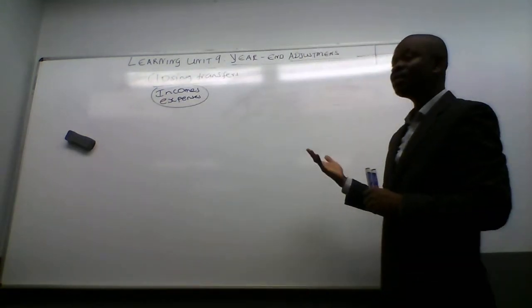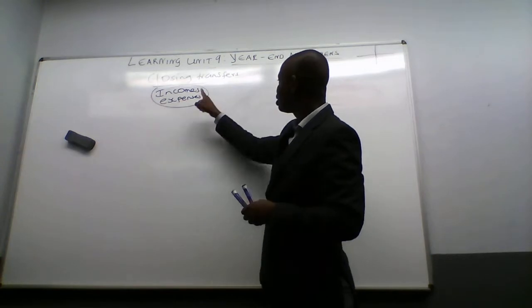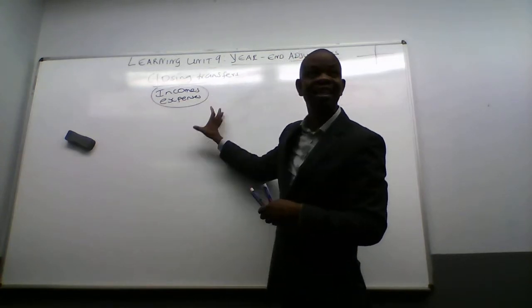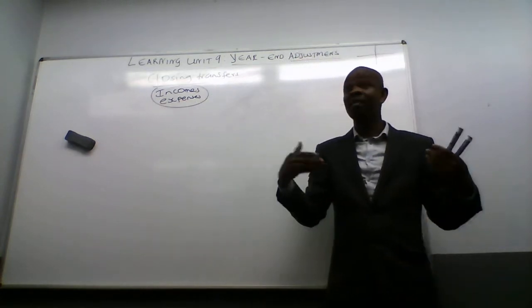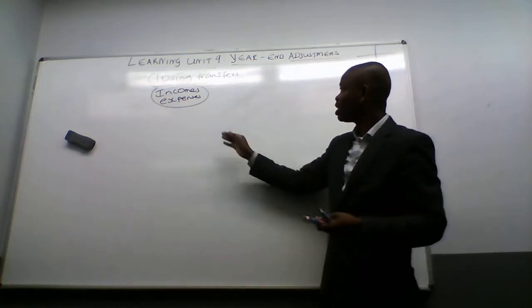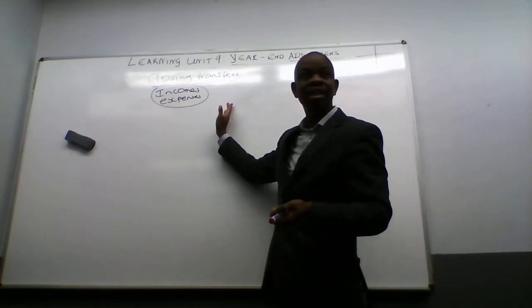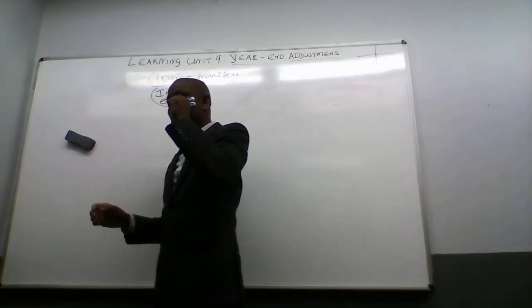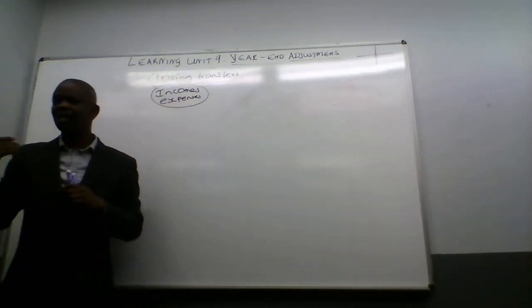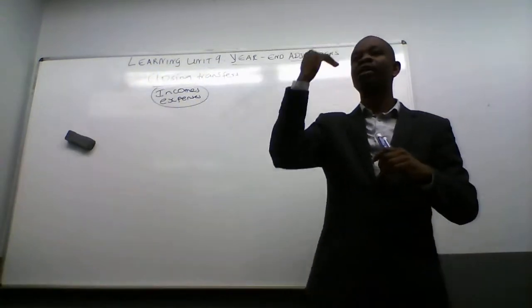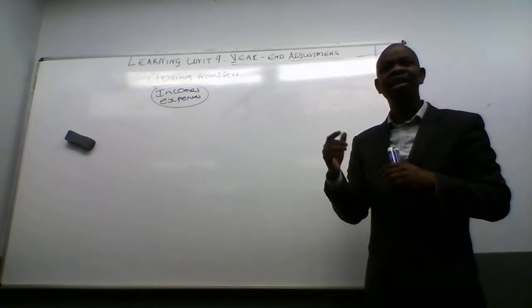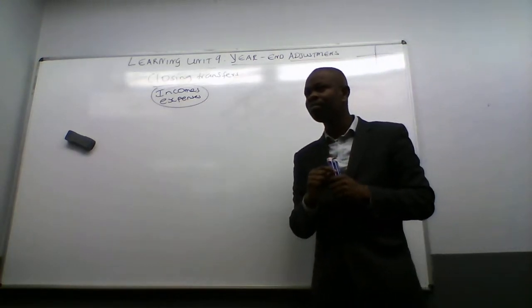Remember, for every business, we are trying to increase what? Incomes and decrease what? Expenses. So they have got expenses, they have got income. But think about a retail business like Pick n Pay. What is their main source of income? How do they get it? What is the main income for them?